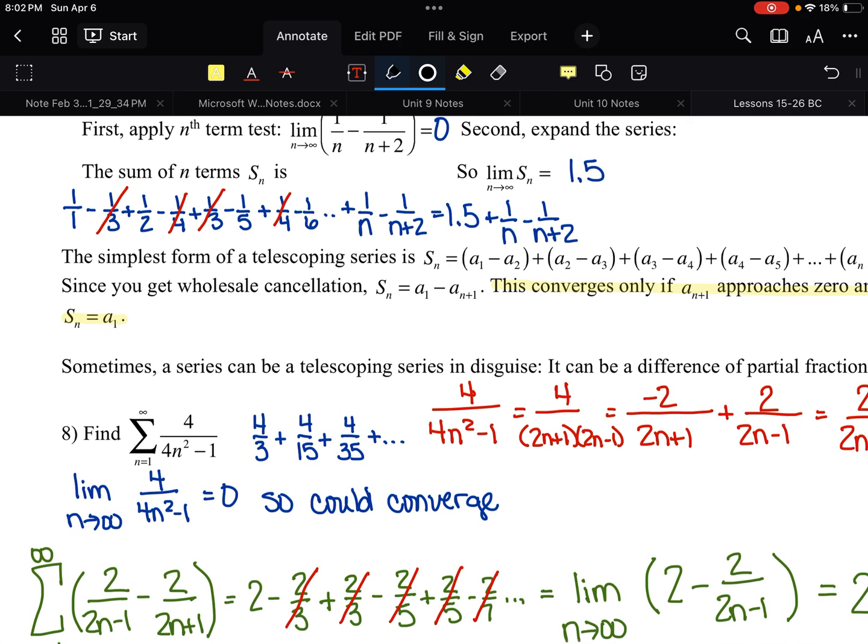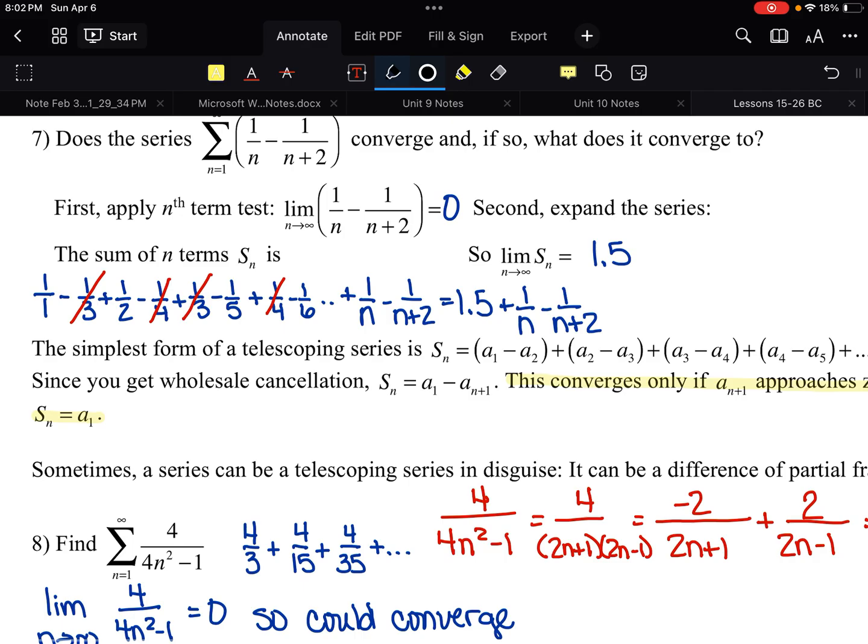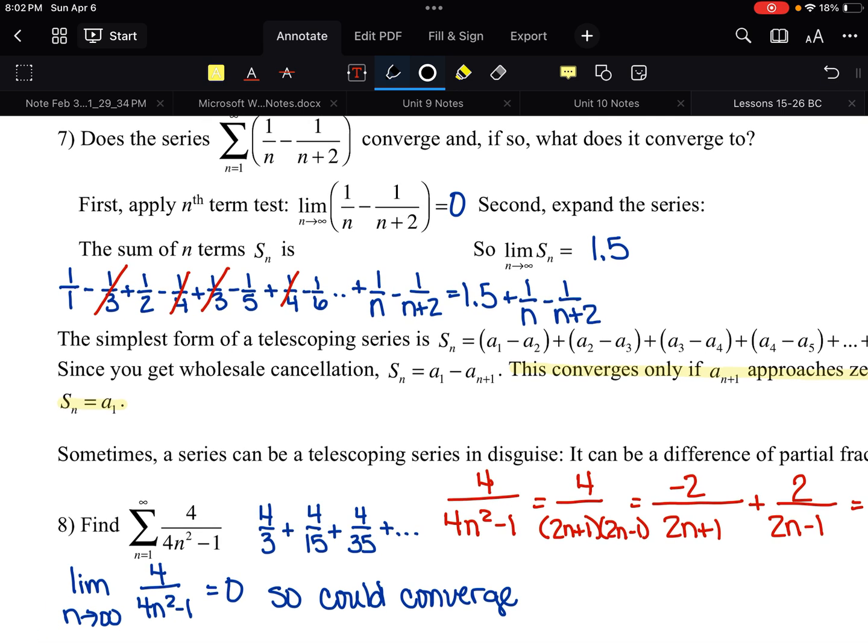So does that mean it converges or it diverges? Well, it converges because the limit exists. Could we have used the nth term test on this one? Yeah, we kind of could. I mean, that's going to be 1 over infinity minus 1 over infinity, so that's 0. So the nth term test told us that we would get an answer, but figuring out the formula and finding the limit of the formula told us what the answer actually is.